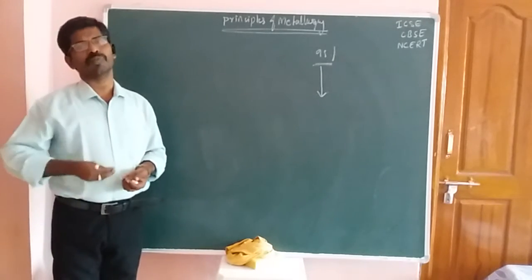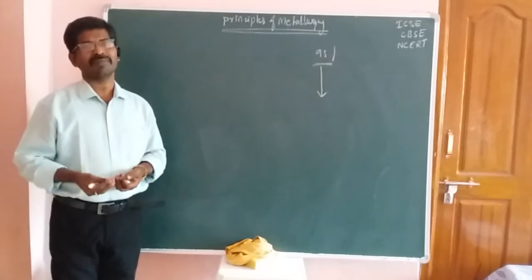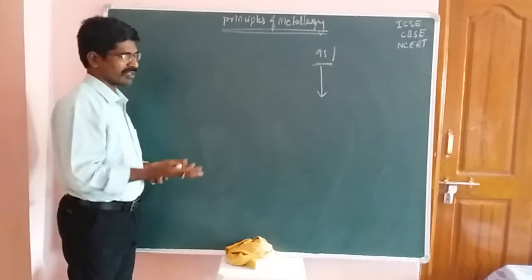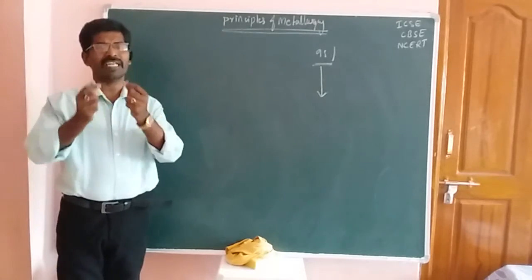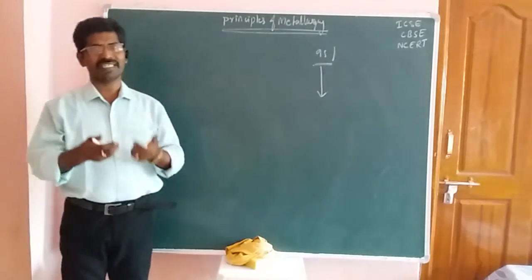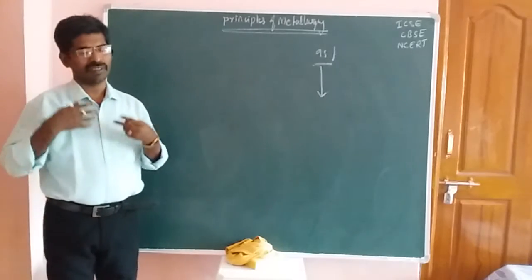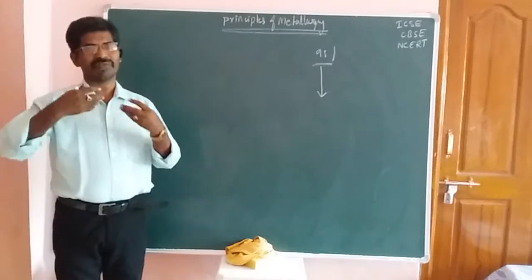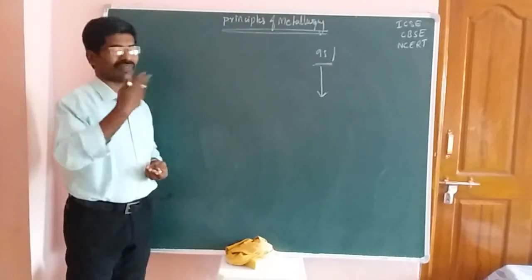You have to choose the process according to the metal and ore. For example, bauxite requires different types of washing and dressing methods, different oxidation methods, and a different refining process.